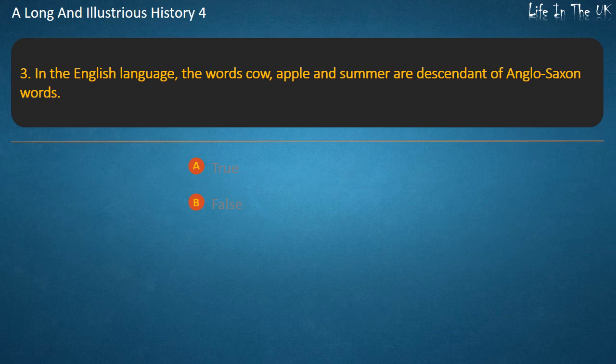Question 3. In the English language, the words cow, apple and summer are descendant of Anglo-Saxon words. True. False. Answer. True.